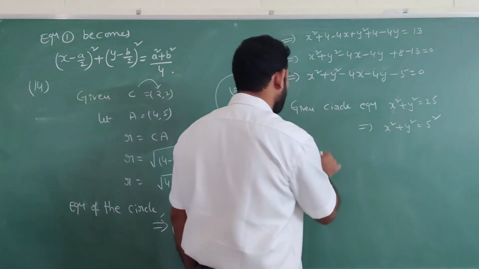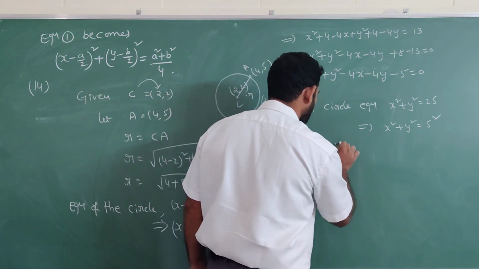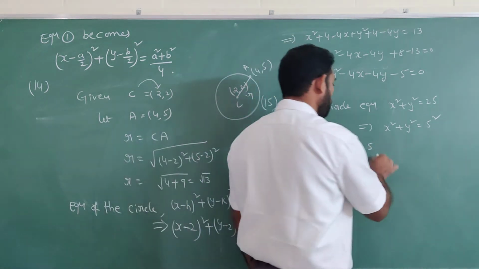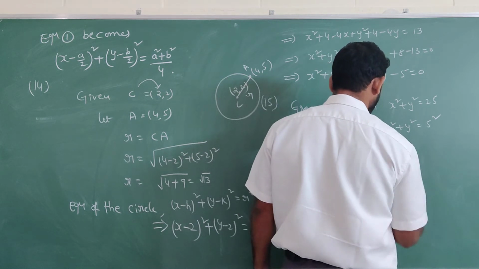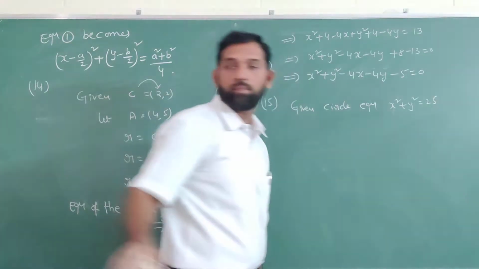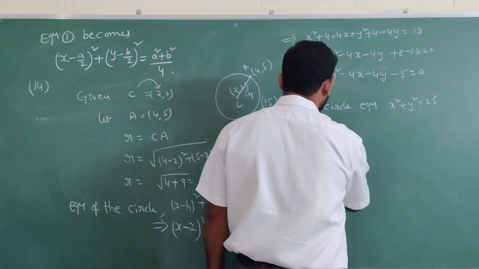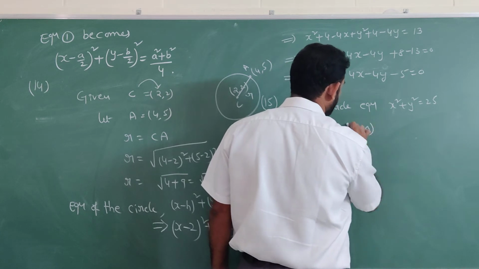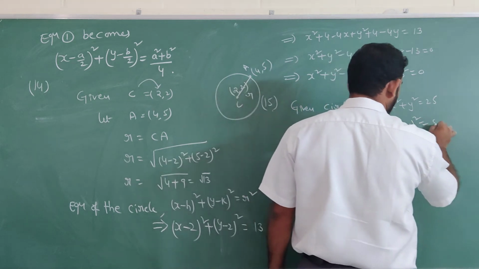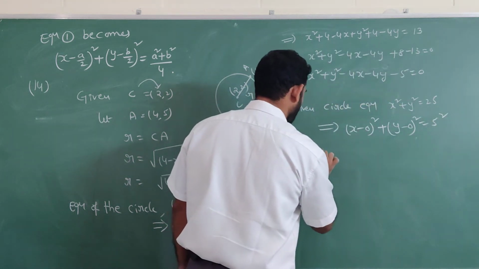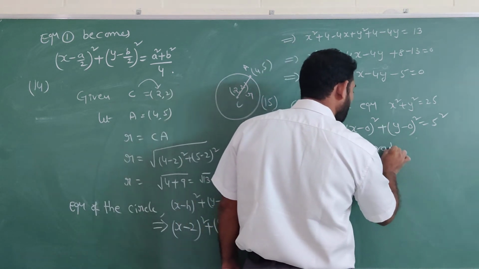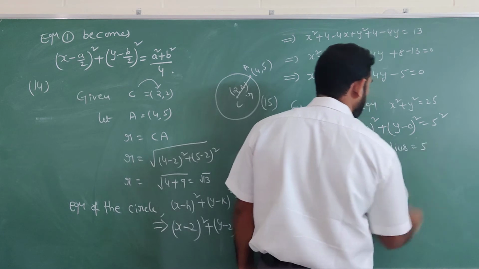So what is the radius? Radius equal to 5. This can also be written as (x minus 0) whole square plus (y minus 0) whole square equal to 5 square. So center (0, 0), radius equal to 5.